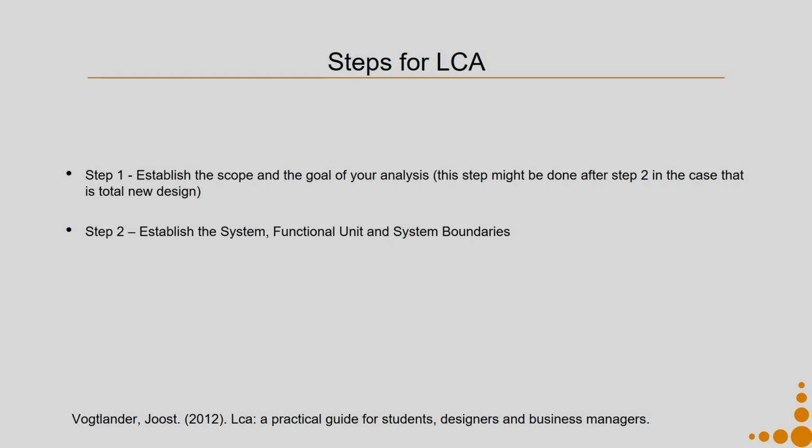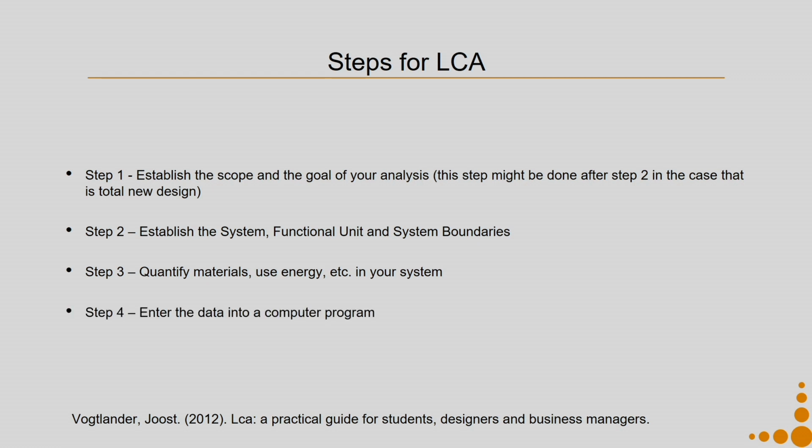Then you establish the system, the functional unit and the system boundaries. Then you quantify all the materials, in terms of weight, how much energy you are going to use, how much distance you are going to travel and so on in your system. Then you enter the data into a computer program and you interpret the results and draw your conclusions.